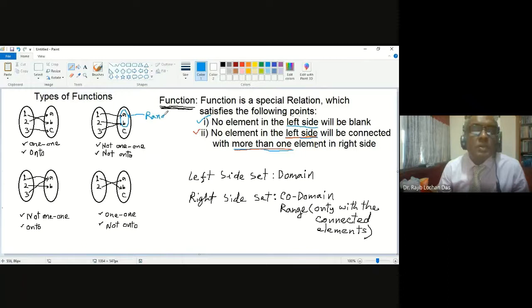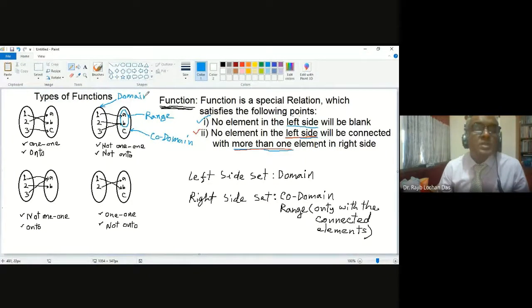And if you think about ABC, the whole ABC, this will be called codomain. So now you understand the difference. Is that okay? Sometimes codomain and range can be same.